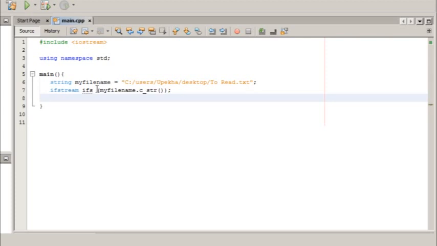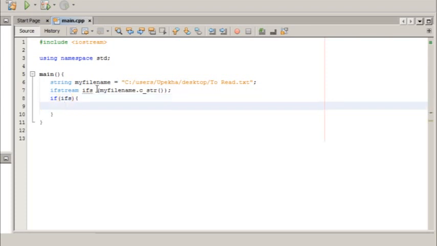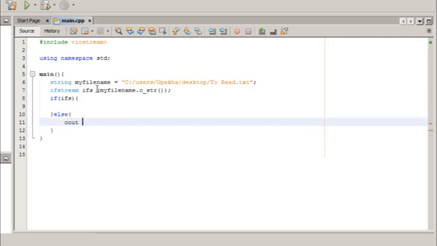Okay, now we need to check whether this input file stream variable got an actual file. For that, we can use an if statement. In the condition, we check whether this ifs variable has a file. If it is not, that means the else part, we will output with cout an unable to open the file error message.